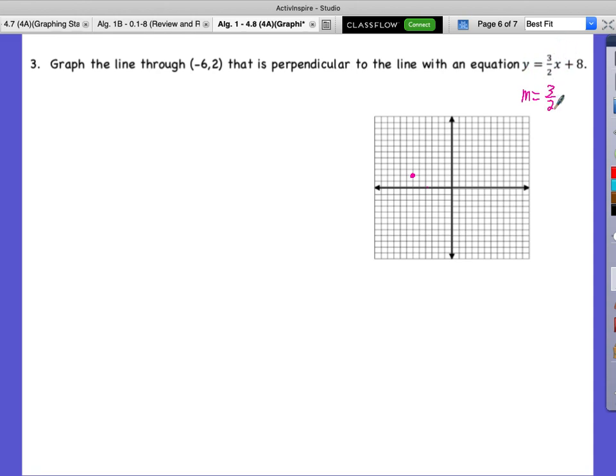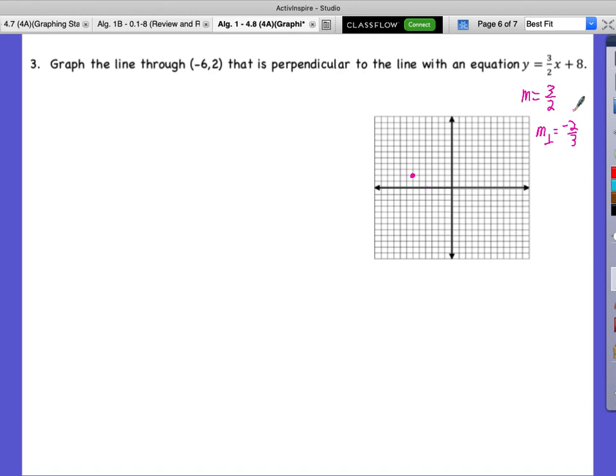3 over 2. And what do we know about our new line? It needs to be perpendicular, so it has to be the opposite reciprocal. So what's our m of our perpendicular line? The slope of our perpendicular line is negative 2 over 3. And once again, do we care where that negative is? No, but we just need to have it there somewhere.